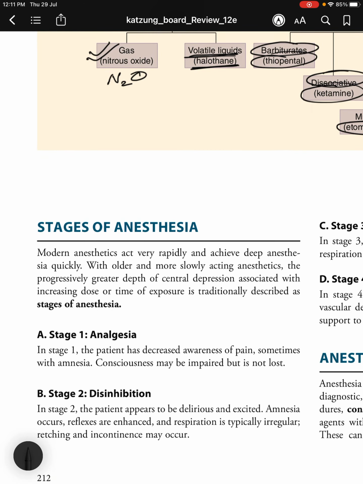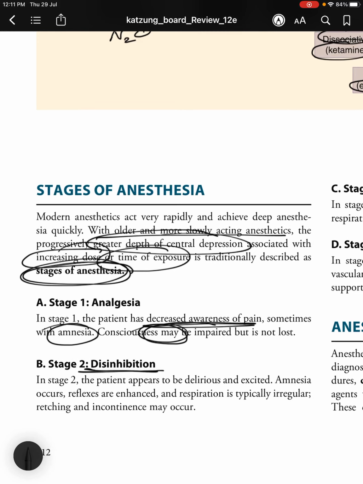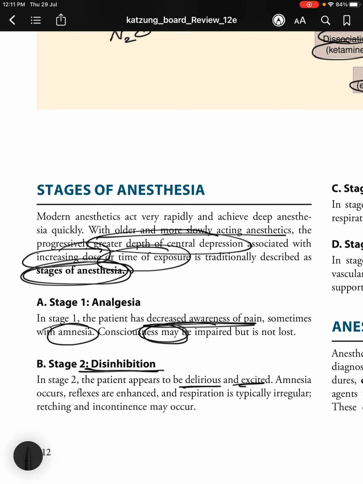So, moving on to the stages of anesthesia, modern anesthetics act very rapidly and achieve deep anesthesia quickly. With older and more slowly acting anesthetics, the progressively greater depth of central depression associated with increasing dose or time of exposure is traditionally described as stages of anesthesia. In stage 1, the patient has decreased awareness of pain, sometimes with amnesia. Consciousness may be impaired, but it is not lost. Stage 2 is disinhibition. The patient appears to be delirious and excited. Amnesia occurs, reflexes are enhanced, and respiration is irregular. Retching and incontinence may occur.